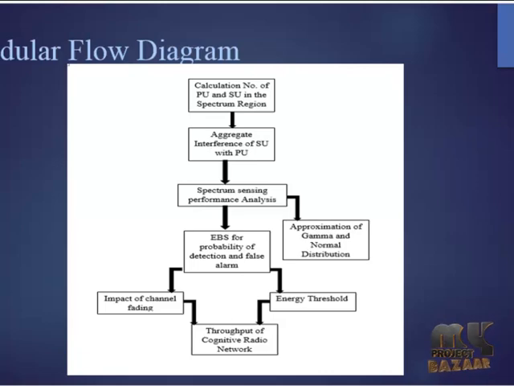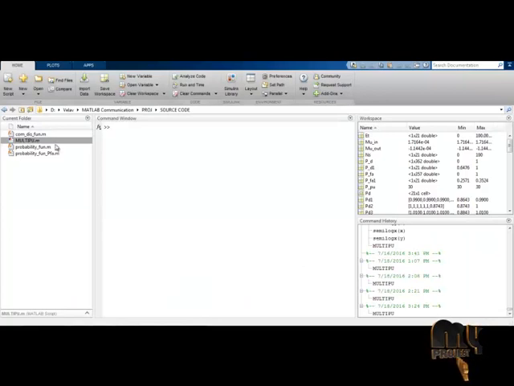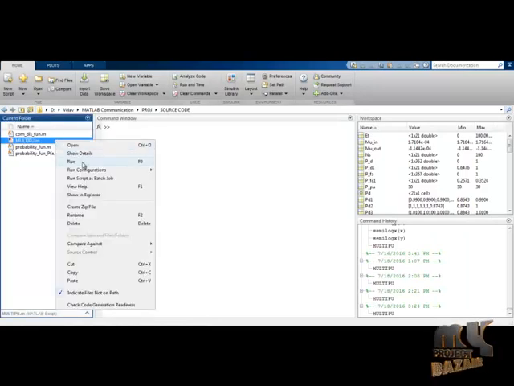By proposing a simple decision threshold criterion, the spatial false alarm can be neglected. On consideration for the future network, it is shown that the throughput is achieved by the secondary users. We open the simulation software and run the program.